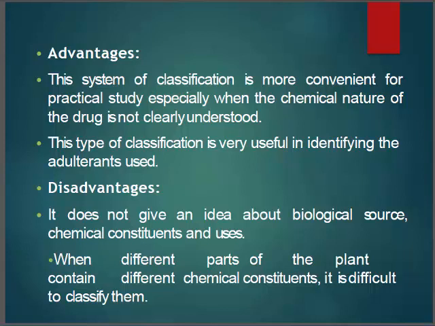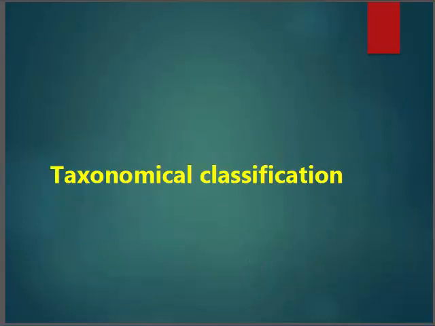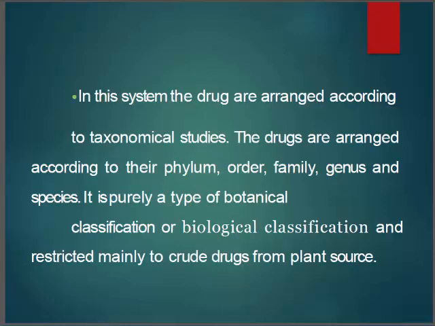Next, coming to the next classification, that is taxonomical classification. Here the drugs are arranged according to their taxonomical study. Taxonomical means their phylum, order, family, genus, species. In that order it is arranged.